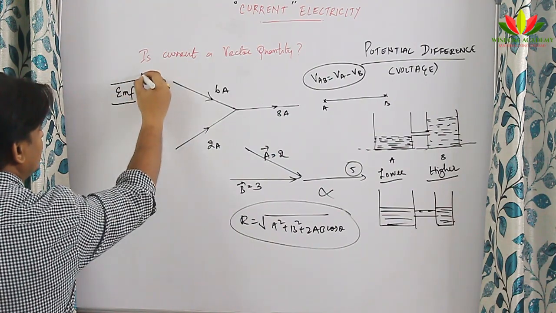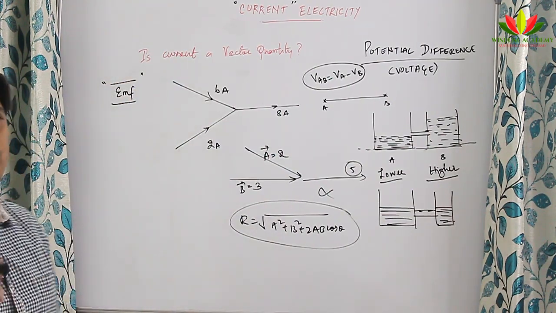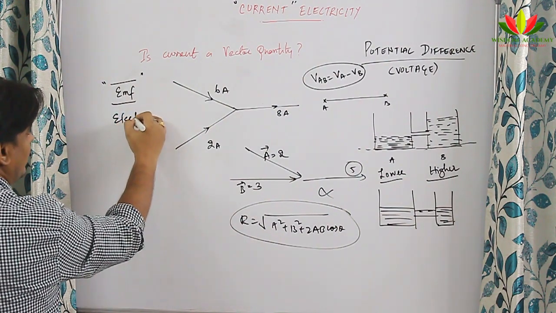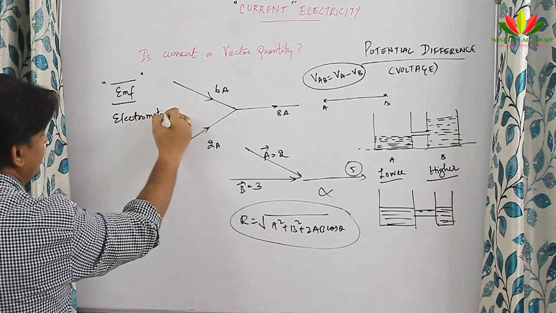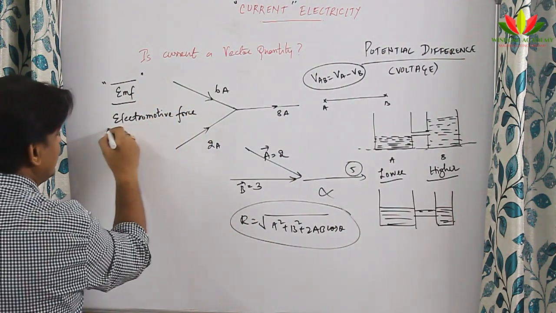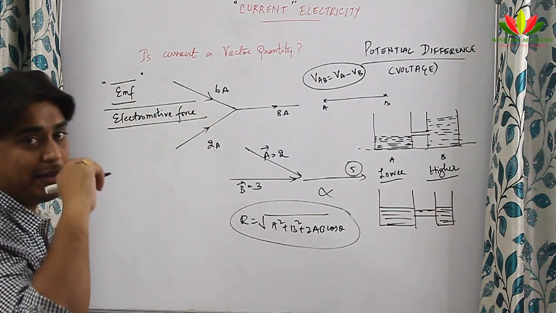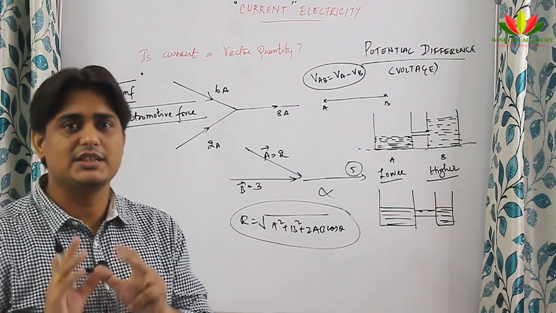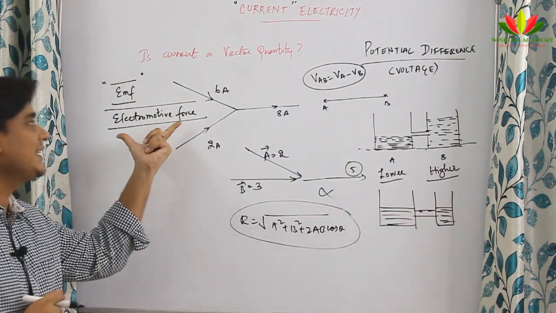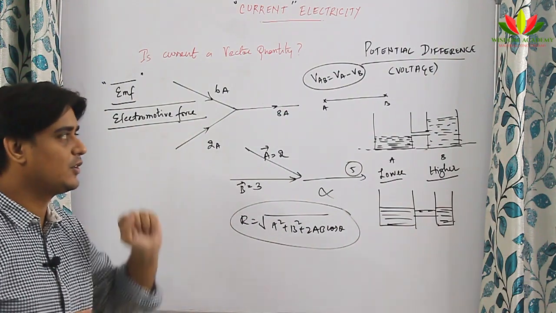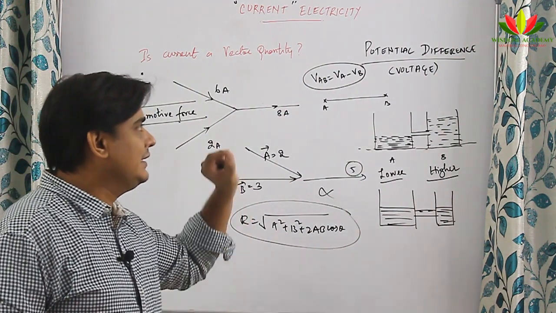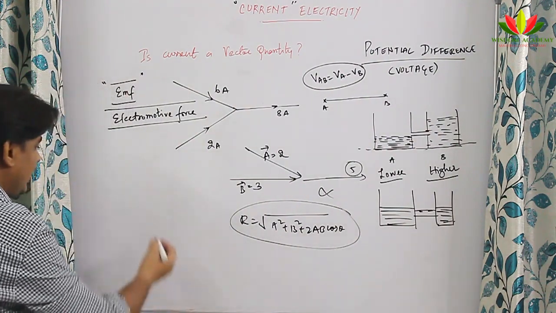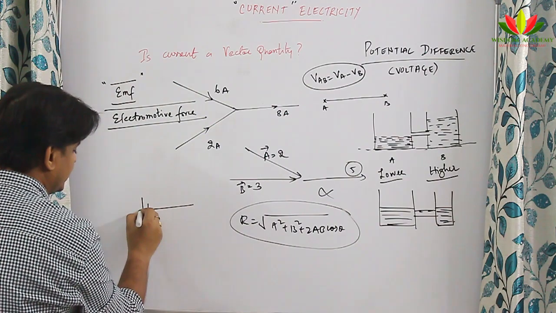One more concept comes, that is known as EMF, which you would not have heard in your 10th standard and you are going to hear today. What is that? That is electromotive force. Before I tell you about it, one thing I want you to keep in mind very carefully: it is not a force by nature. It has got a name like electromotive force. I will say why it has got this name. I told you that charges always move from the area of higher potential to lower potential. So, let us make a circuit like this.